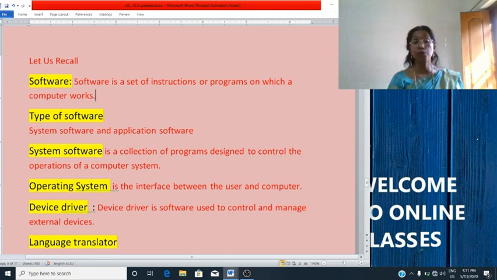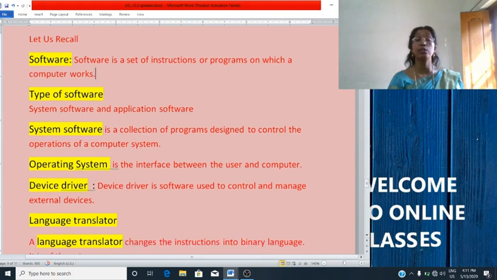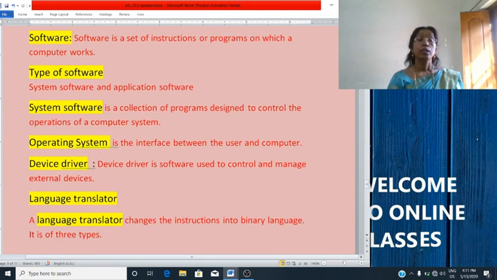Device driver is a software used to control and manage various external devices. Then we studied about a language translator. A language translator is a software used to change a high-level language program into binary language. There are three types of language translators: compiler, interpreter and assembler.